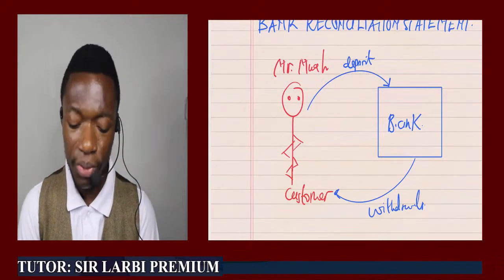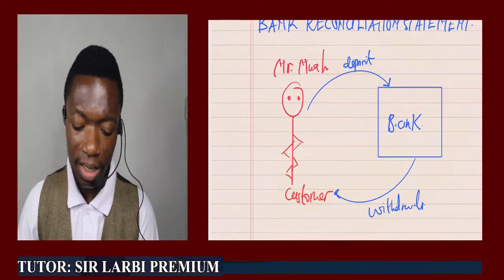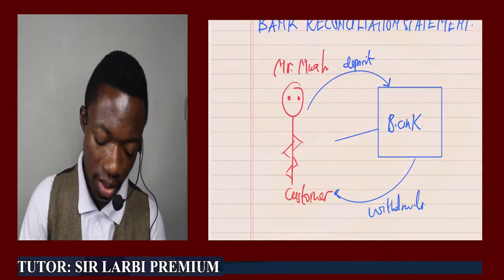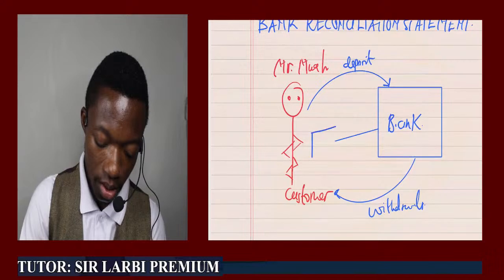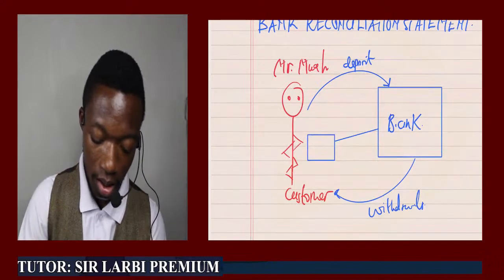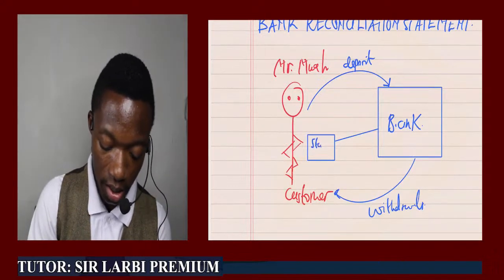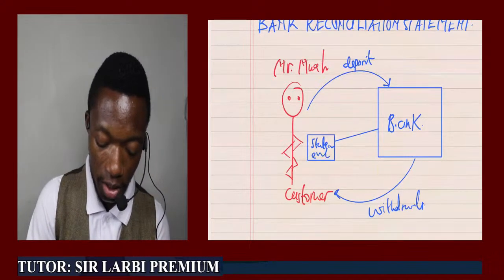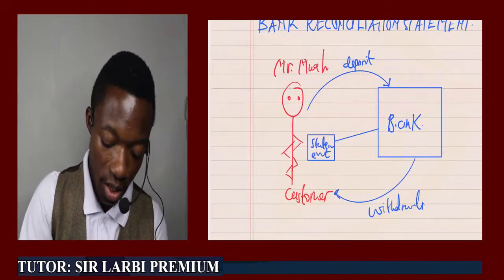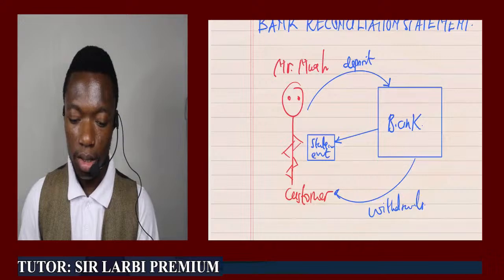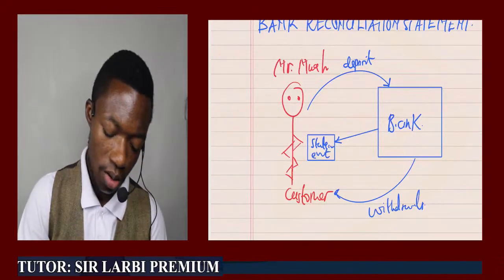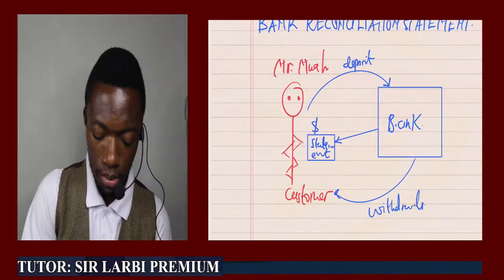At a particular period, Mr. Moore received a statement from the bank, and this was the statement that Mr. Moore received from the bank. And the bank was saying that, hey, Mr. Moore, at the end of the period, this is what you're having in your account, say $1,000.